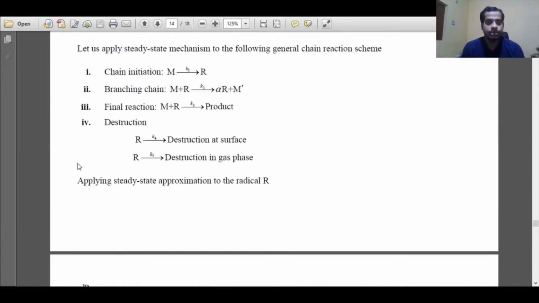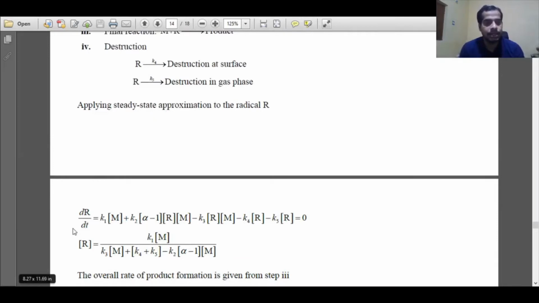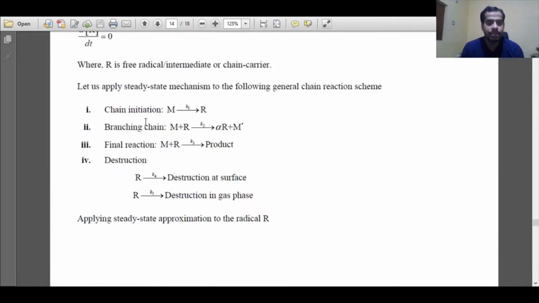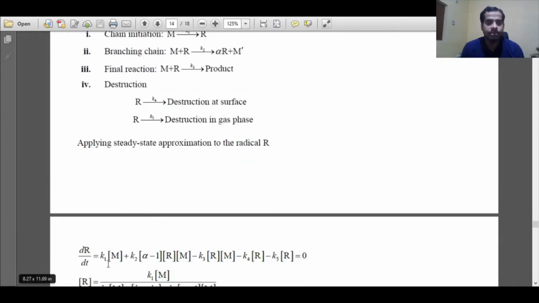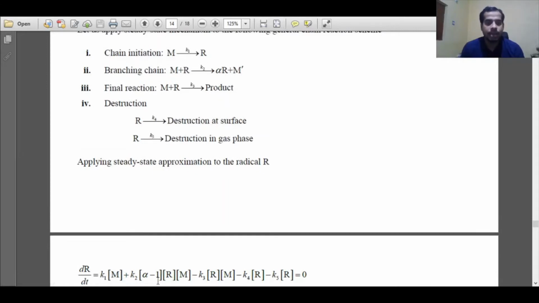So we will do that. First, we have to apply the steady state approximation for R. R is the intermediate or free radical. There are four steps. In the first step, R is forming, so K1 M plus K2 (alpha minus 1) R into M. In the second step, R is present on both the right hand side and left hand side of the reaction, where on the right hand side the fraction of R that is formed is alpha. So in the rate law expression, the net amount of R is (alpha minus 1) R into M concentration. Again for the third step, R is being consumed here, so minus K3 R M.